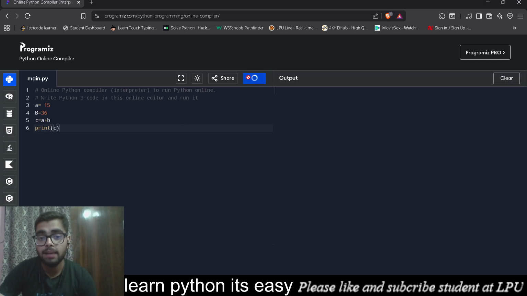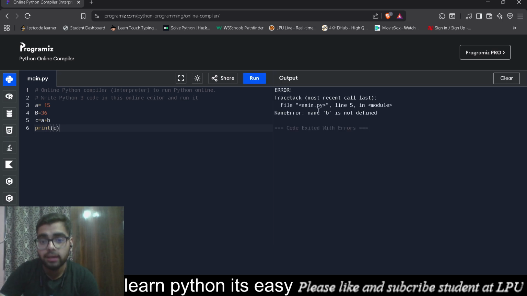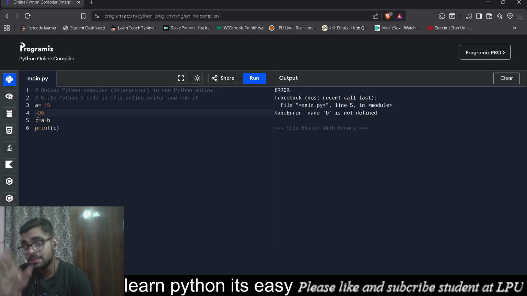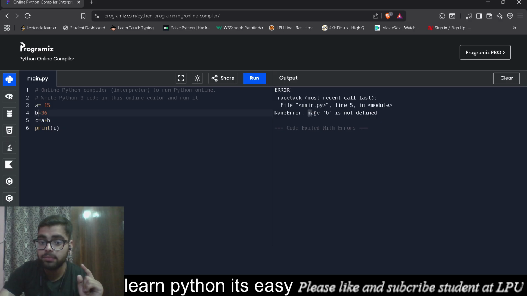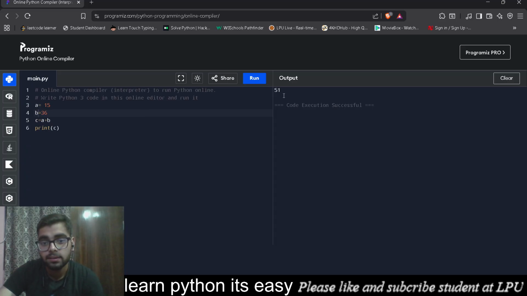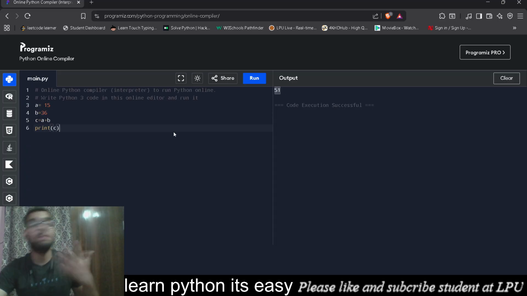Now when I print it, it will give me an error: name B is not defined. Python is also a case-sensitive language. So if you write in lowercase and call it in uppercase, it will always give an error. See, it gave the error name B is not defined, small b, but we asked for capital B. Now it gives 51. See, we can actually do mathematical operations right here. That's what variables are used for.